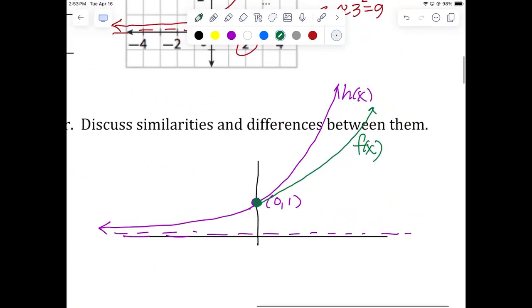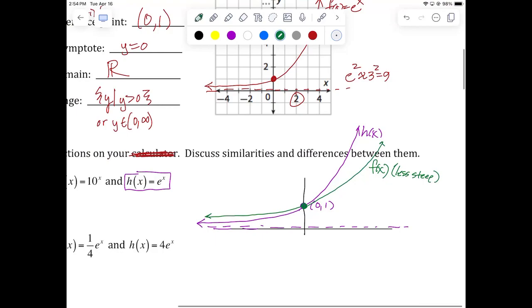Now, not only is it not going to go to infinity as fast, it's not going to go to 0 as fast. So it's going to look like that. So it's actually below the curve of e to the x on the right, and it's above the curve of e to the x on the left. It's less steep. Okay? It's less steep in both directions. e to the x goes to infinity faster, and e to the x goes to 0 faster.